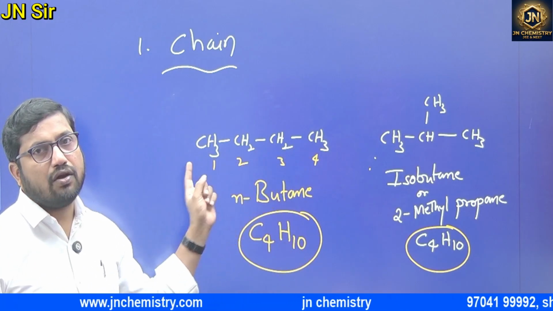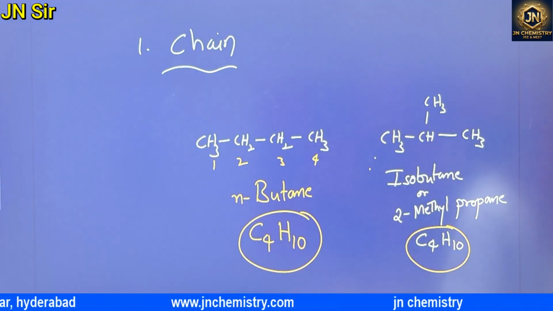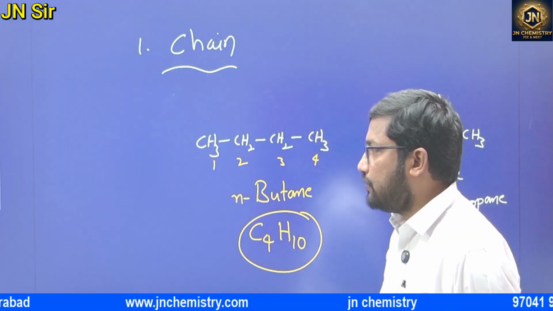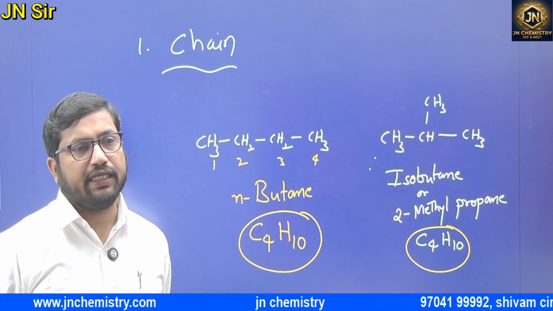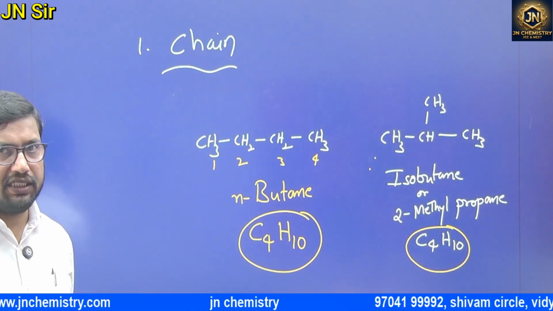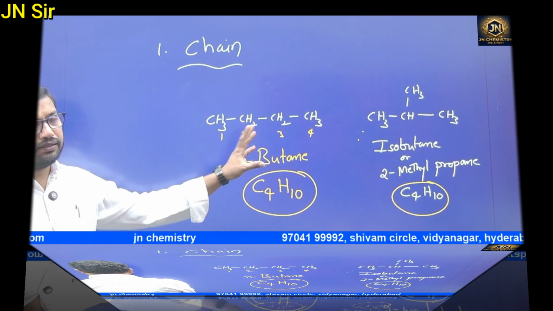So these two are called chain isomers. How do you write that definition? Compounds which have the same molecular formula but differ in their parent chain or chain structure. The structure is different, right?